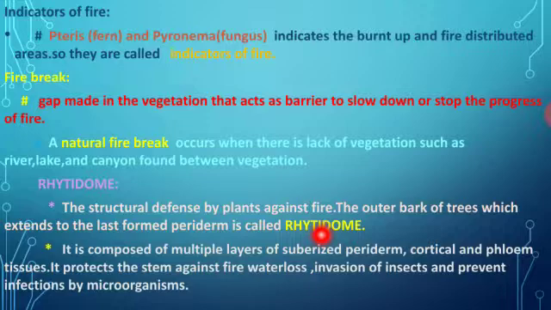Suberin is a substance present in the periderm, that is, the outer layer of bark of the trees, and in cortical and phloem tissues. It protects the stem against fire, water loss, invasion of insects and prevents infection by microorganisms. So this is named as rhytidome.